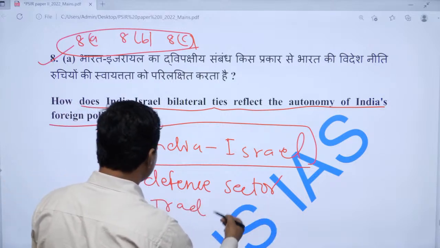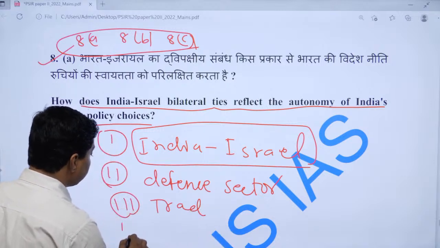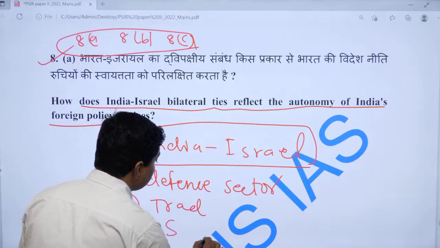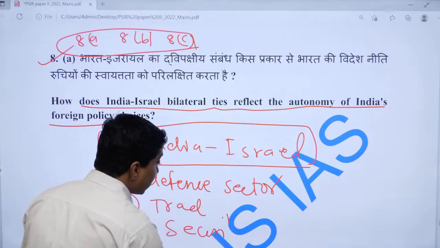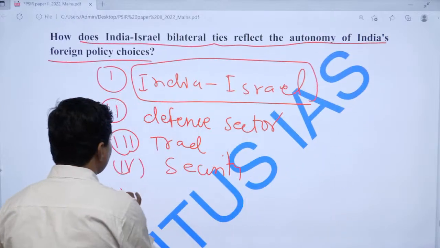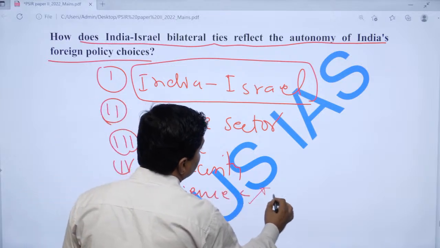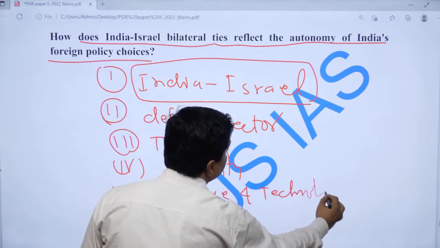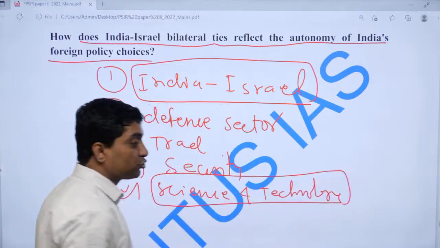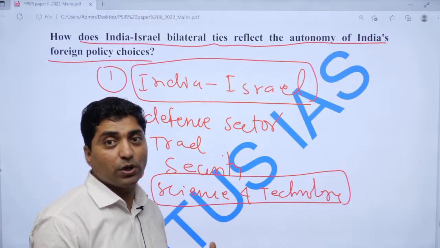Now we have cooperation in commerce, security, agriculture, and science and technology. For example, India is learning a lot, especially in agriculture, how to revive agricultural produce and how to manage water.